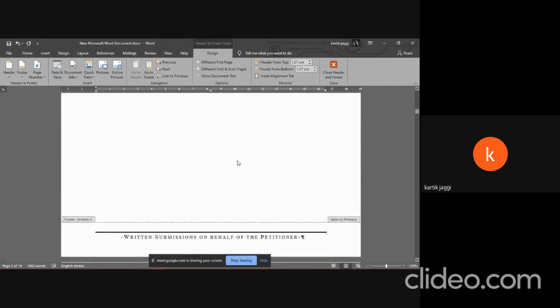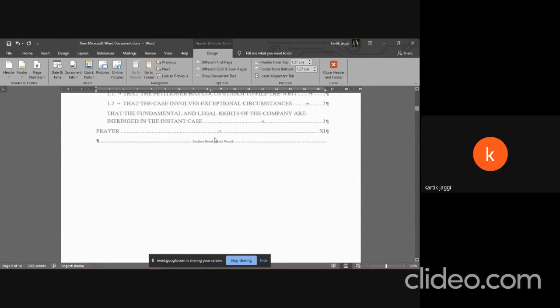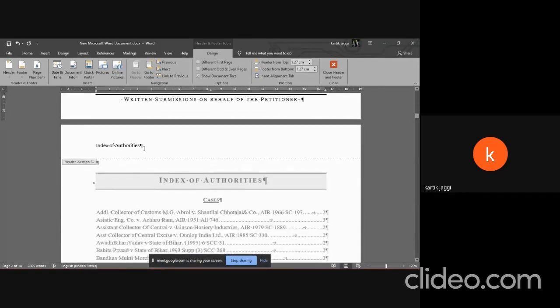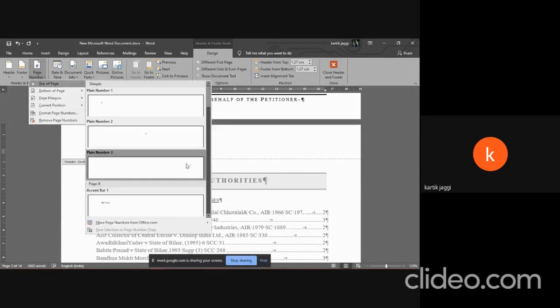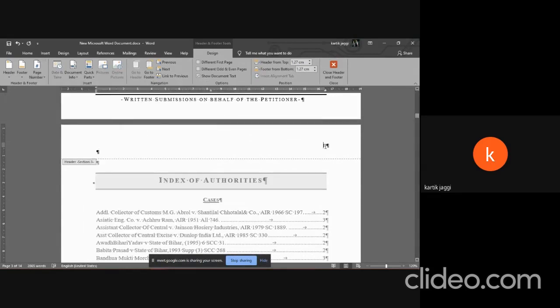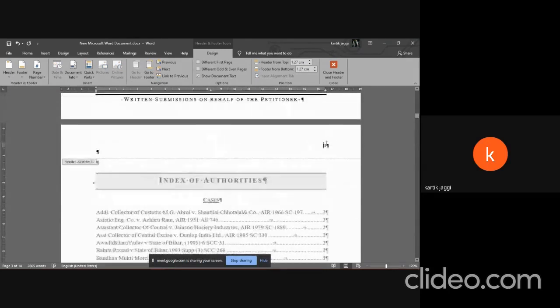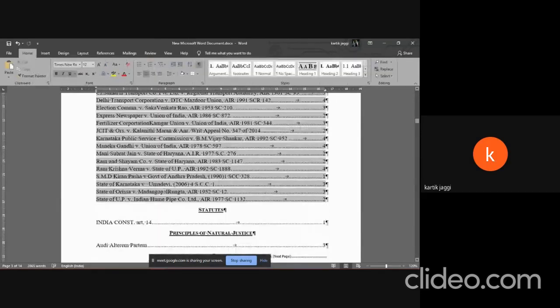Now because we have inserted a section break, the fact that I inserted a page number here would have no bearing on this. So I'm going to repeat the whole process, top of the page, just like that. And now it automatically takes up page number 2. So that works out in my favor. I'm going to write index of authorities once again. Move on to the next page now.